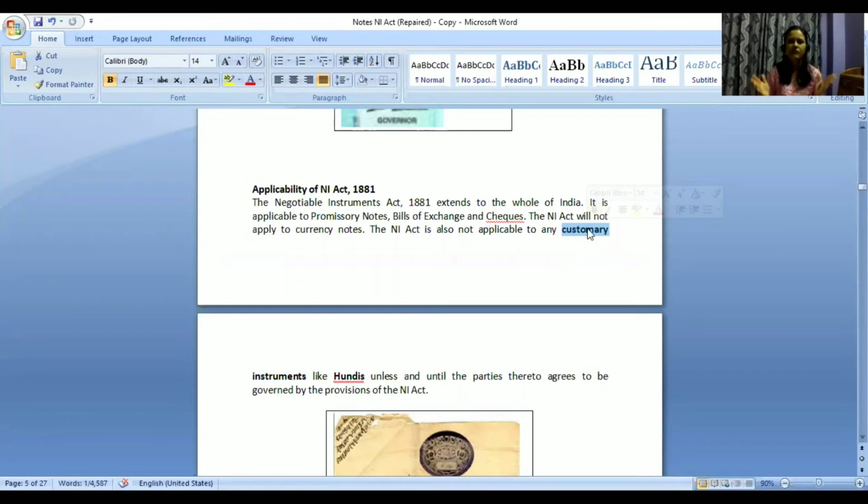But for that, maybe they do not have any set defined law, like how we have the NI Act. Maybe they do not have a legislation, but it is something they are following from time immemorial and continuing with.